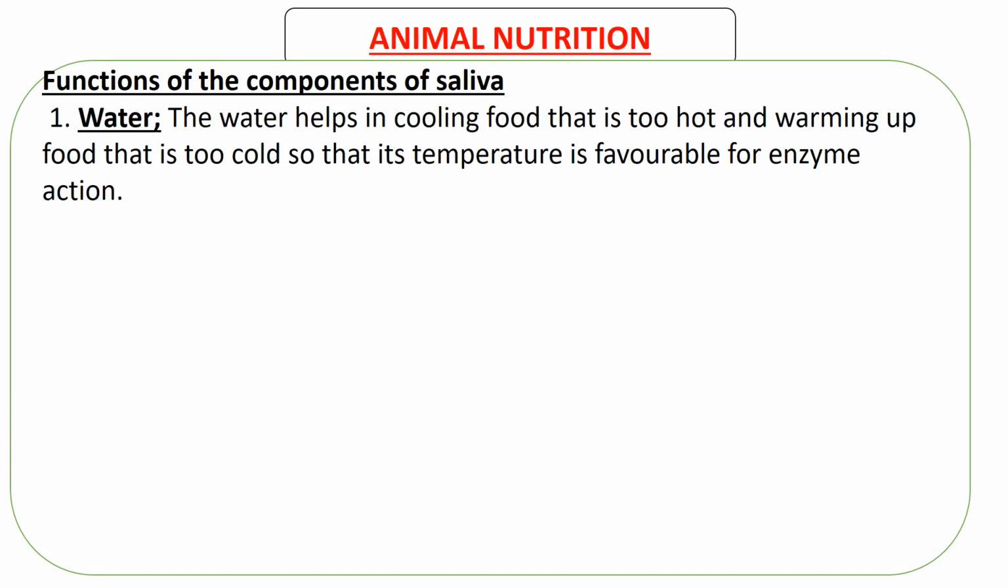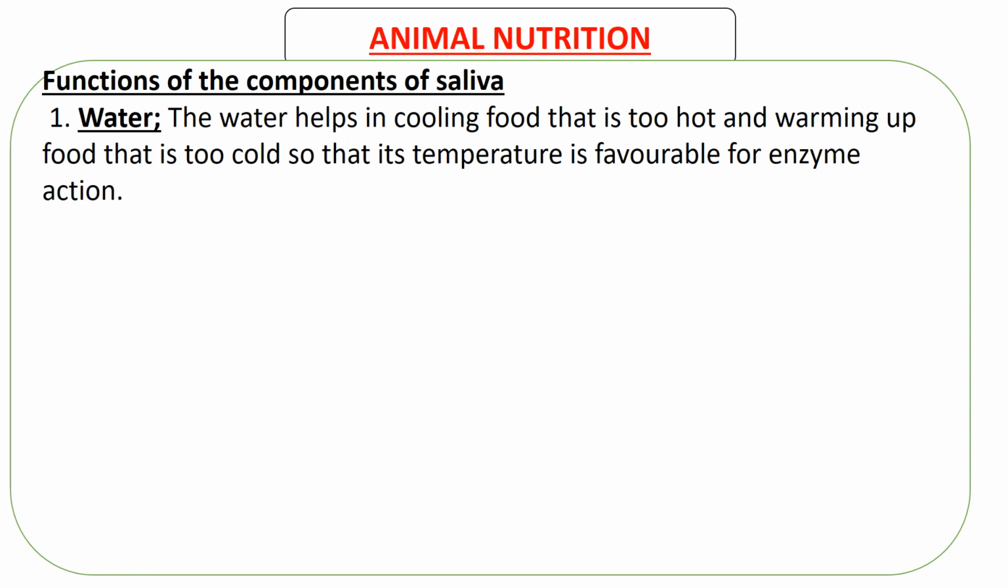So now we're going to take a look at the functions of the components of saliva. Okay, so we're going to start with water. The water helps in cooling food that is too hot and warming up food that is too cold, so that its temperature is favorable for enzyme action. When we talked about enzymes, we talked about optimum temperature. Most enzymes in the body have an optimum temperature of around 35. So that's why if your temperature is around 38, 39, then your enzymes might be denatured. That's the reason when you go to hospital, they measure your temperature. They want to see if your temperature is within the optimum temperature for enzyme activity.